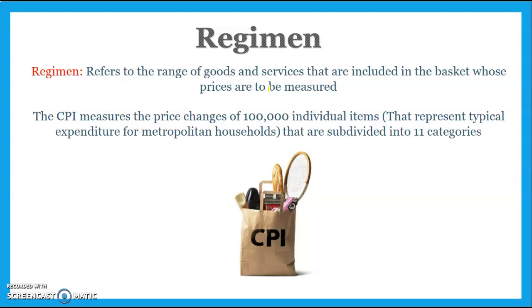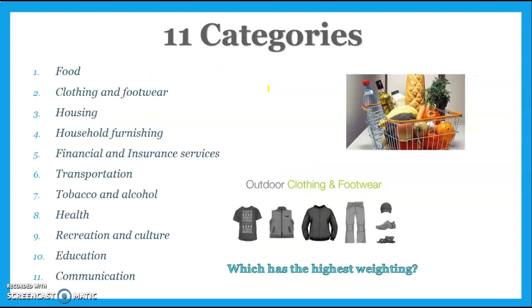Okay, so what they do is they have 100,000 products where they survey the retail outlets, then they divide them into 11 different categories. So the 11 different categories include food, clothing and footwear, housing. You don't have to memorize all of these, but basically they separate into different ways in which consumers spend their money, because it's all about consumer spending. Recreation and culture, education, communication, etc. And there's all these things within each one of them. So the food category would have the price of bananas, apples, oranges, Vegemite, bread, etc. All clothing and footwear would be in clothing and footwear. Housing would include the price of things like house insurance, rent, etc. And then each of the different categories has things within each category.